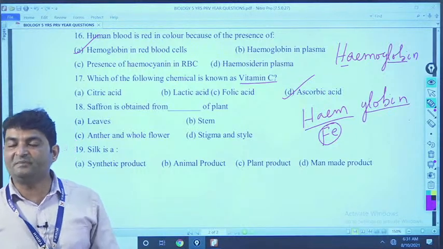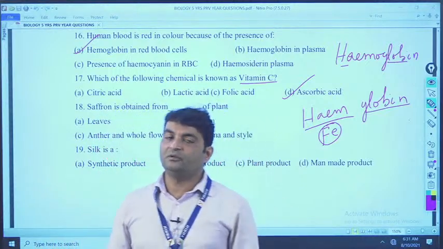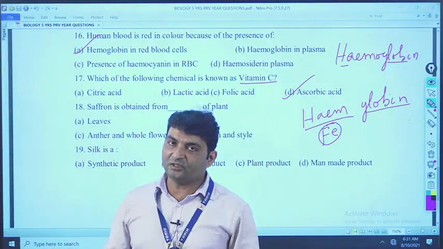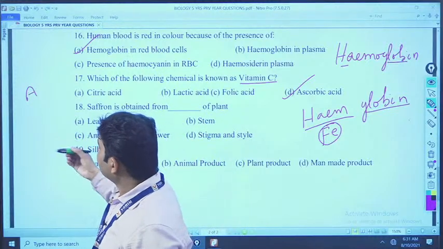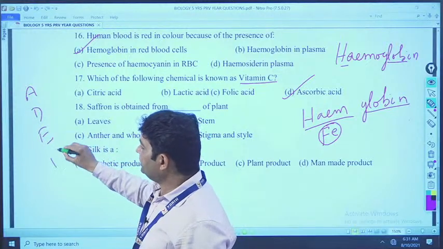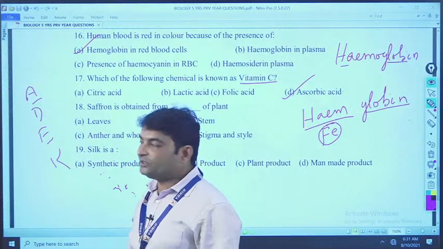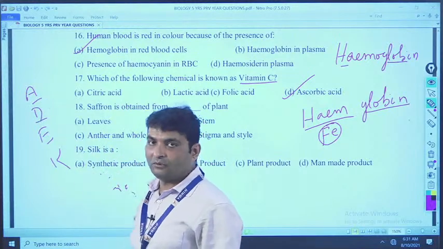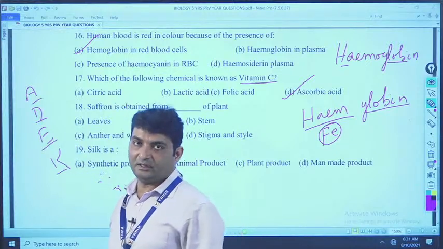Okay. The vitamins are two types, one is fat soluble, second is water soluble. What are the fat soluble vitamins? That is 4, that is A, then D, then E and then K, A, D, E, K. Chemical name of A is retinol, D cholecalciferol, E tocopherol and K is phylloquinone. Clear?